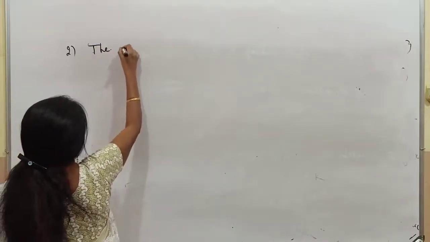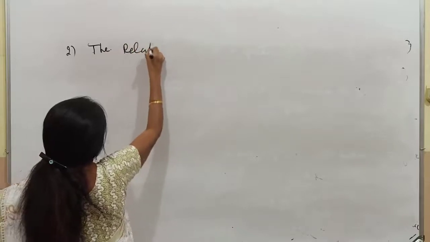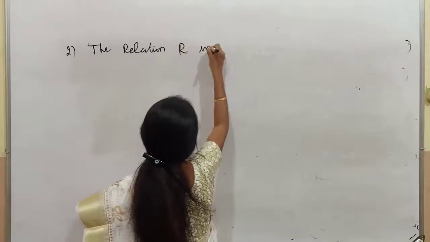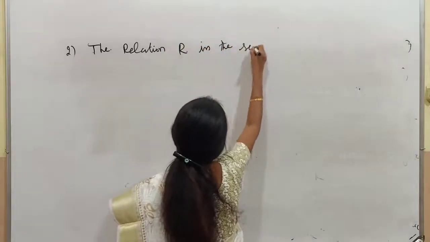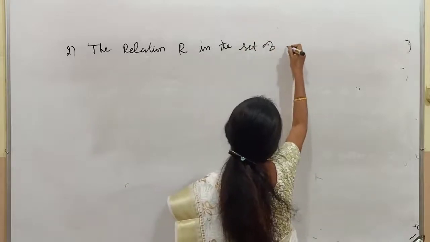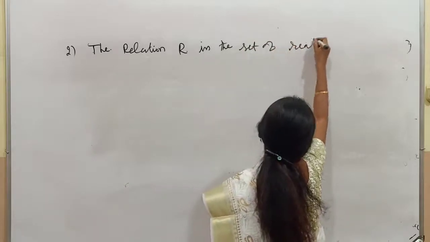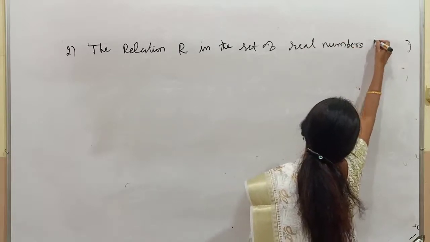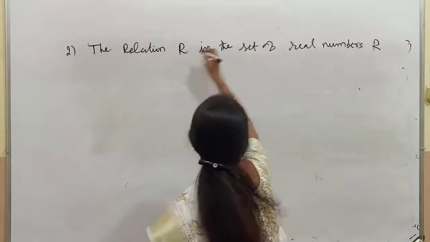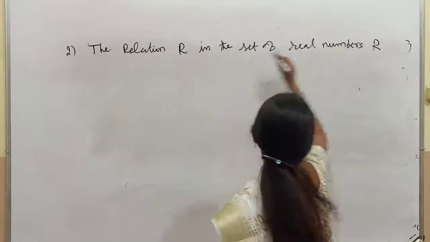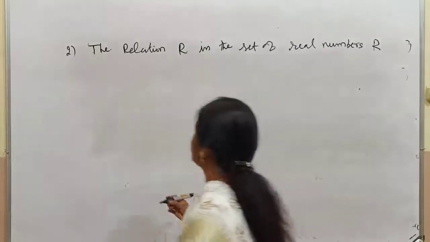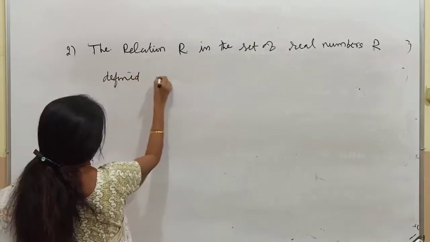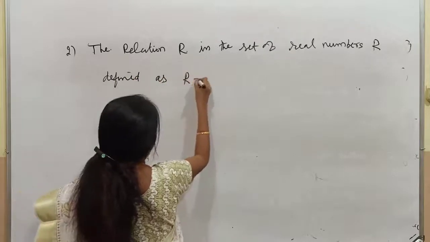The relation R in the set of real numbers. Real numbers means you make it capital R. You must know the difference between this R and this R. This is the relation and this is the set of real numbers. Defined as R. This is the relation.